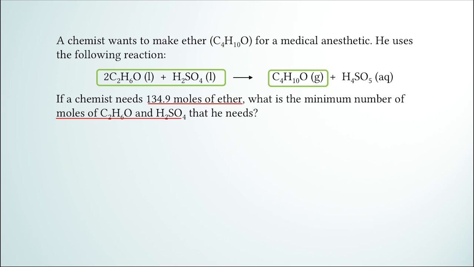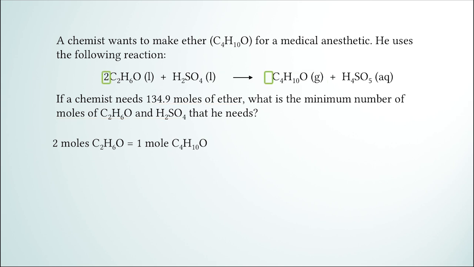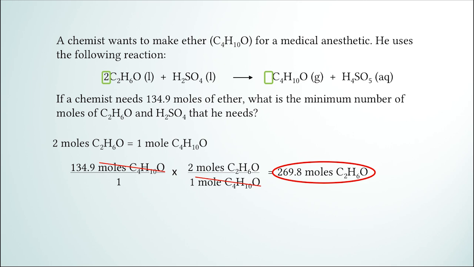We first can say that 2 moles of C2H6O equal 1 mole of C4H10O. See the relationship in the given equation here? And we can use this relationship in a conversion problem using the amount given to us. What do we have? 134.9 moles of C4H10O placed over 1. Set up the mole relationship so moles of ether cancel and multiply through to get 269.8 moles of C2H6O.